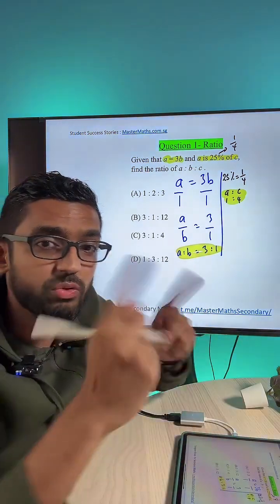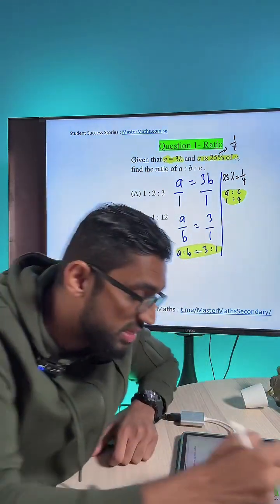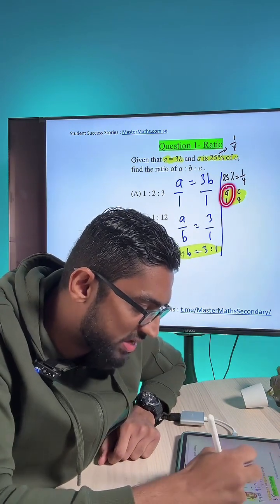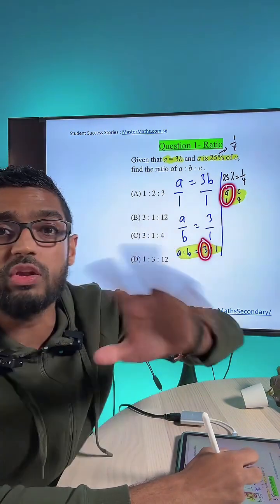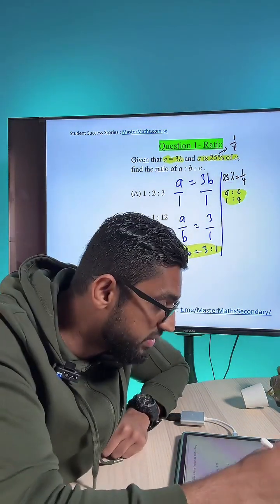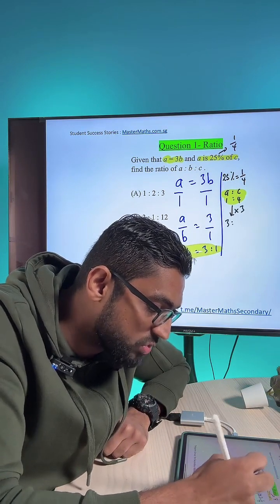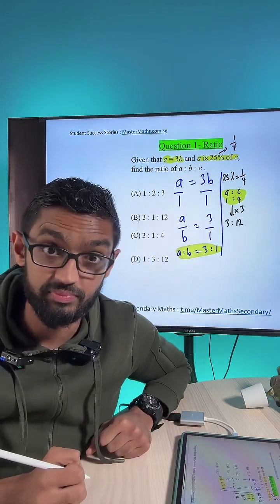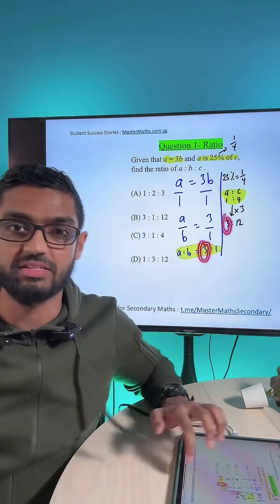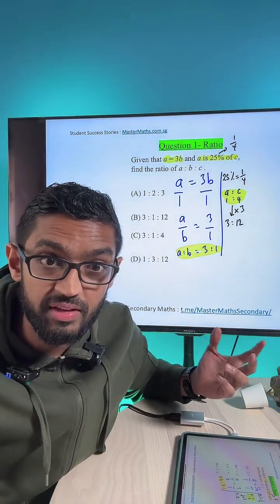What we do? We go back to the two ratios. We ensure that A is made the same. So in this case, as you can see, A is 1 unit here, A is 3 units here. So all you need to do is go to that second ratio we have developed and multiply everything there by 3. So we times by 3 here, we're going to get 3 is to 12. Okay, and there you go. Now you have made A the same, my friends. A is 3 units on both ratios.